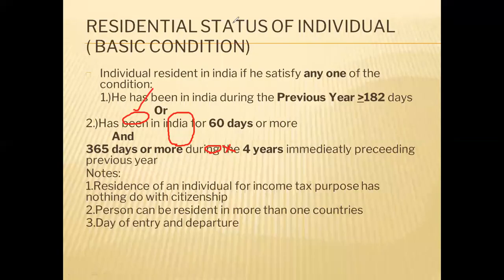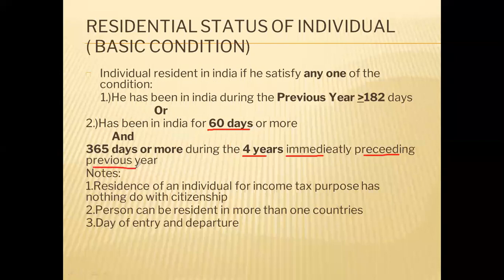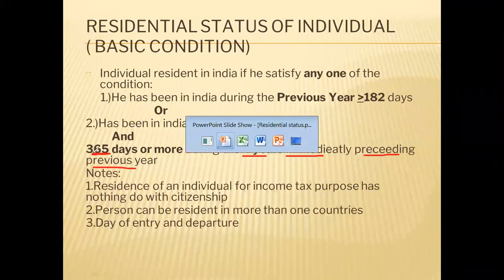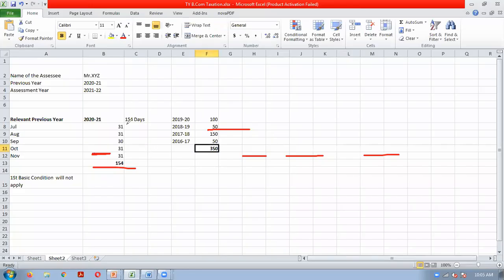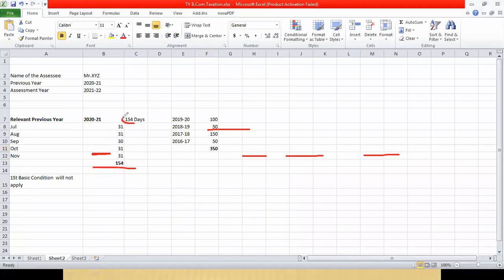Condition number 2 says that during the relevant year he should have been 60 days, and during the 4 immediately preceding previous years, he should have been at least 365 days in India. But in this case, 154 is satisfied, 60 is satisfied, but 365 is not satisfied.